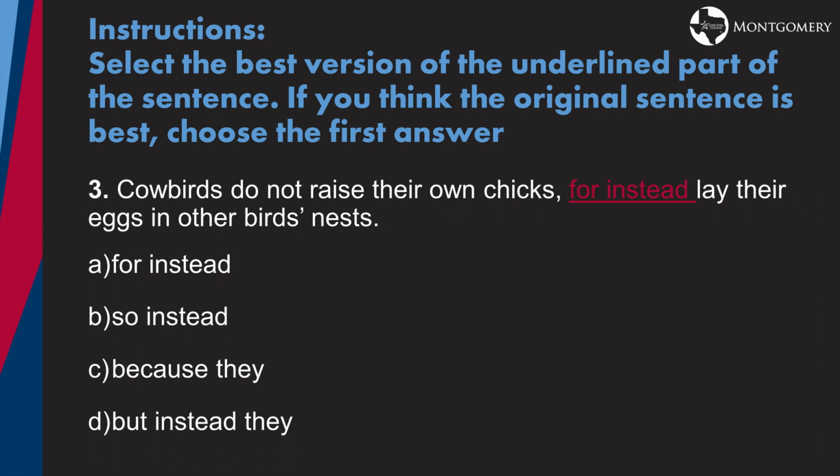If you're looking closely, you'll also notice that the beginning of our second independent clause does not include a subject. So our answer is going to have to include a subject in it as well. So we're able to cross off A and B. That leaves us with C and D. "Because they" is incorrect because the word "because" in this instance does not need a comma.